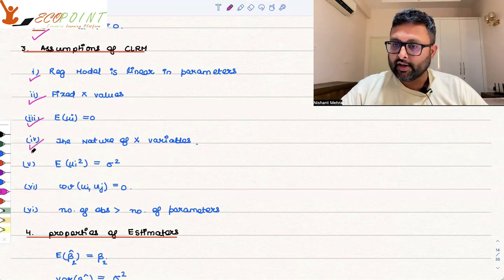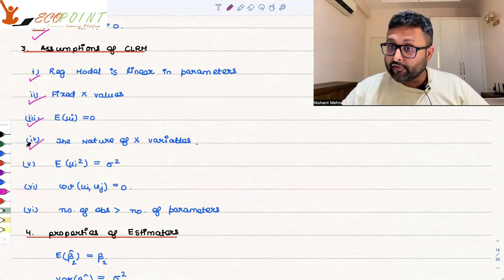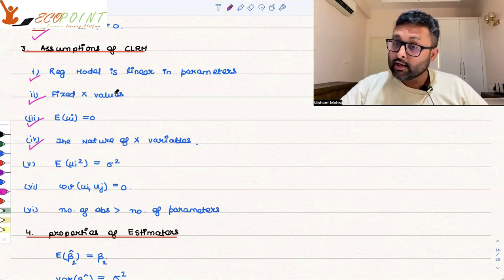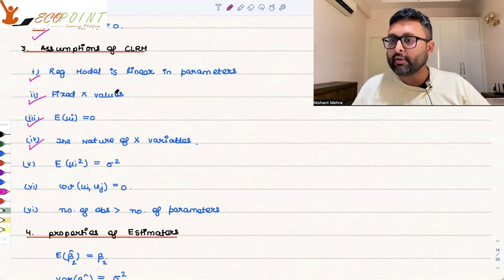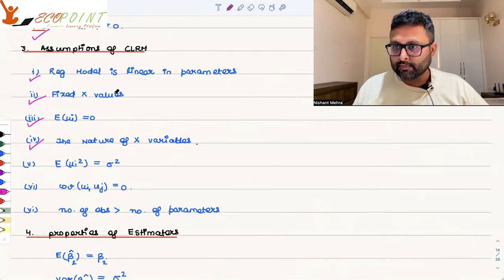The nature of x variables: not all x variables can be the same. There is a difference between not all x variables being the same and the fixed x values. So x values are fixed, but within that, all of them cannot be the same. For example, say your income is dependent upon education.